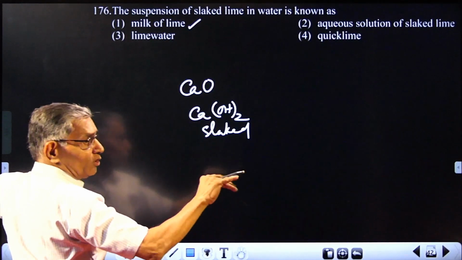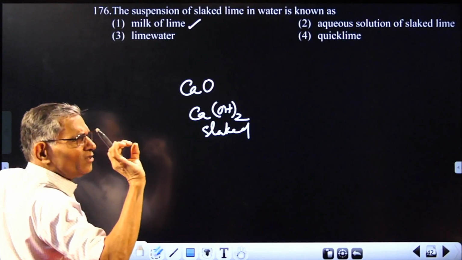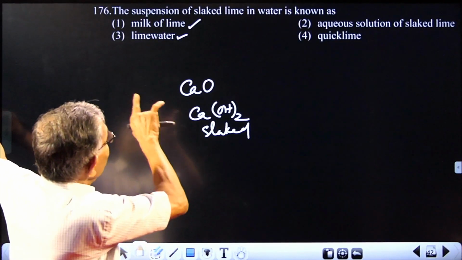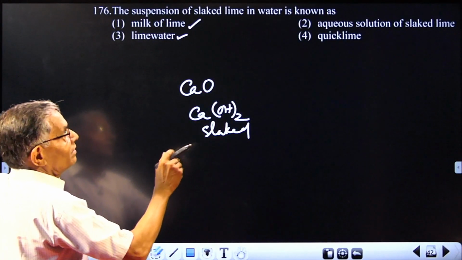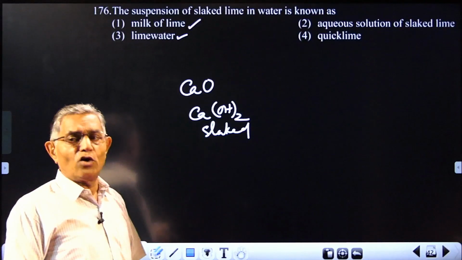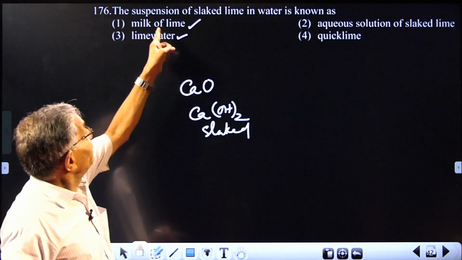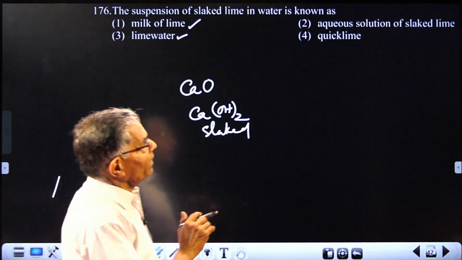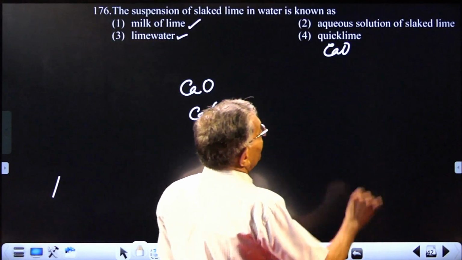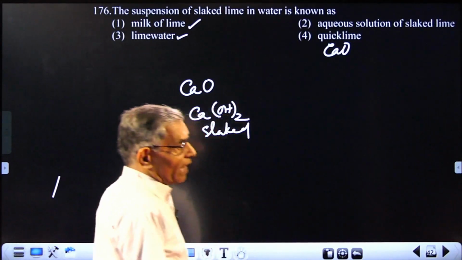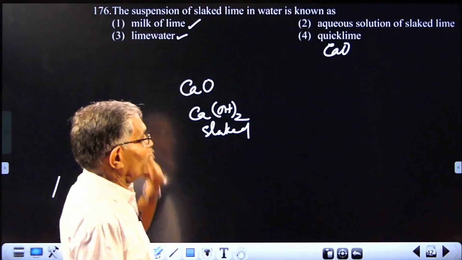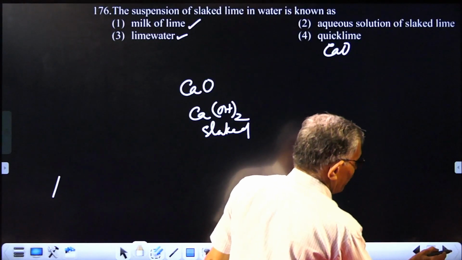And if you keep that solution as such for a long period, you get a clear solution called lime water. So what is the answer here? Suspension of slaked lime in water. That means when you are adding calcium hydroxide in water and stir it, you keep it as a suspension, not a solution. Here you call it milk of lime. It is having milky color. Quicklime will be CaO. The clear aqueous solution of calcium hydroxide is called lime water. And the milky solution, suspension, is called milk of lime. In this case, the answer is therefore 1.